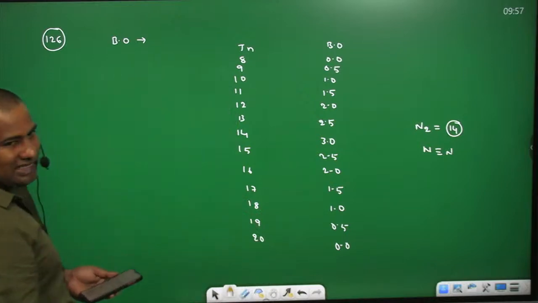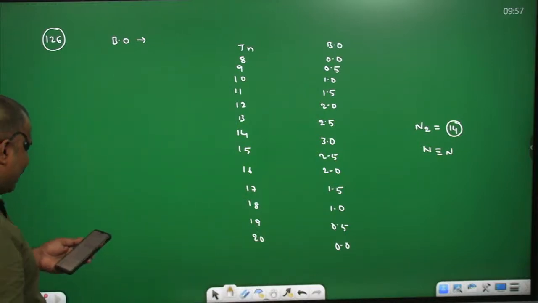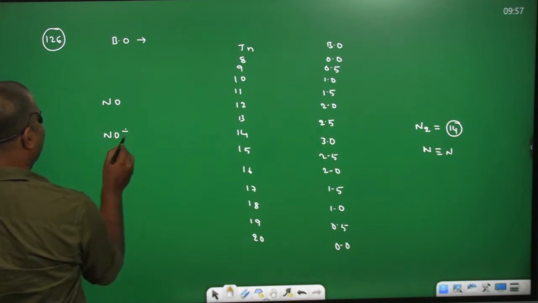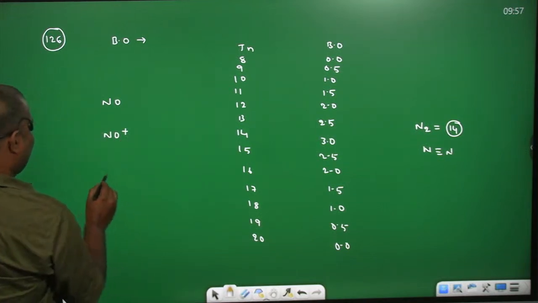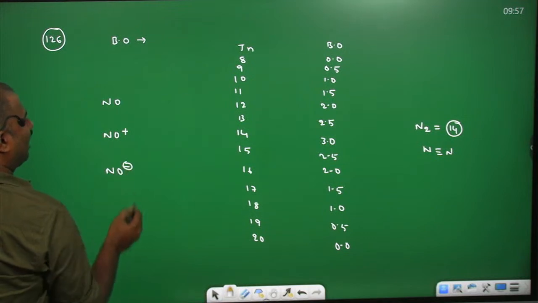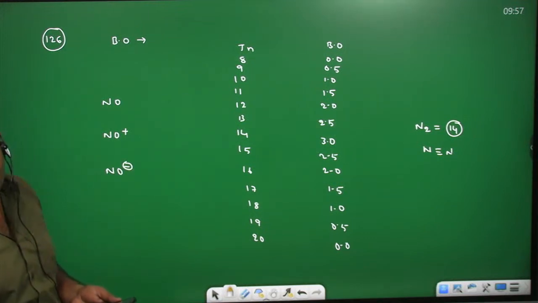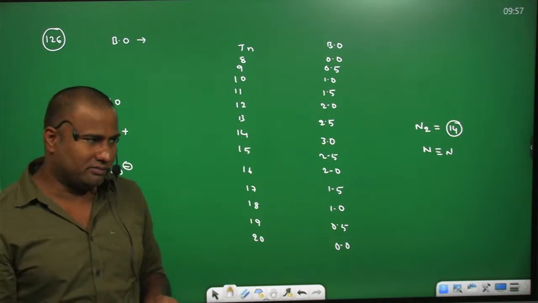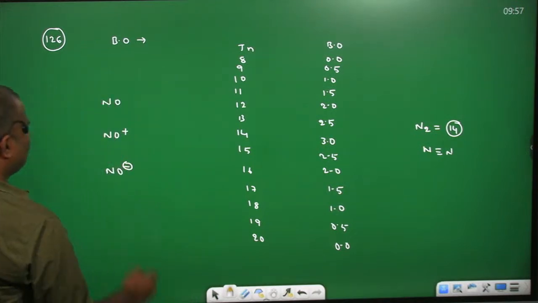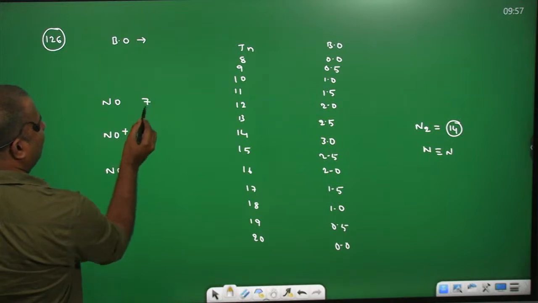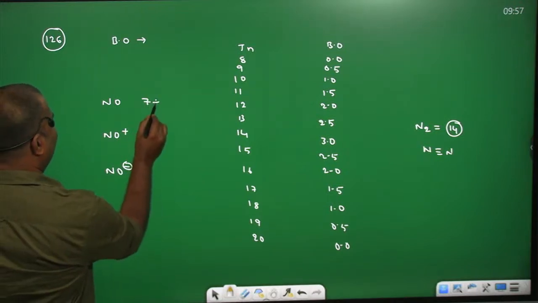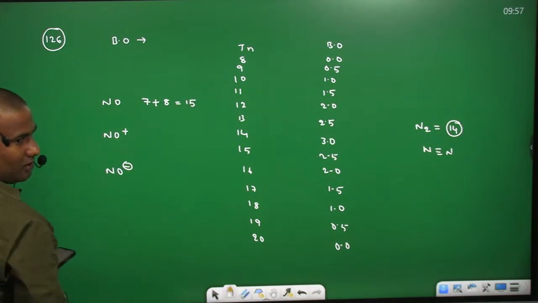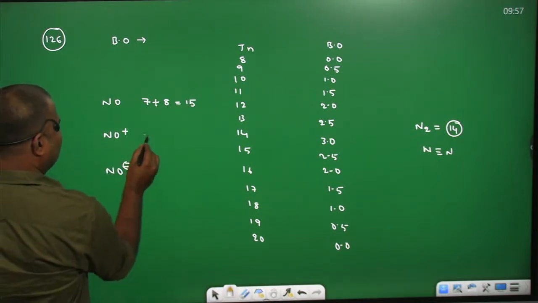Now the species we have: one is NO, another is NO plus, and the other is NO minus. We need to calculate the total number of electrons. How do we calculate it? By addition of their atomic numbers. For nitrogen atomic number 7, for oxygen atomic number 8. 7 plus 8 equal to 15. For NO plus, it means 7 plus 8.